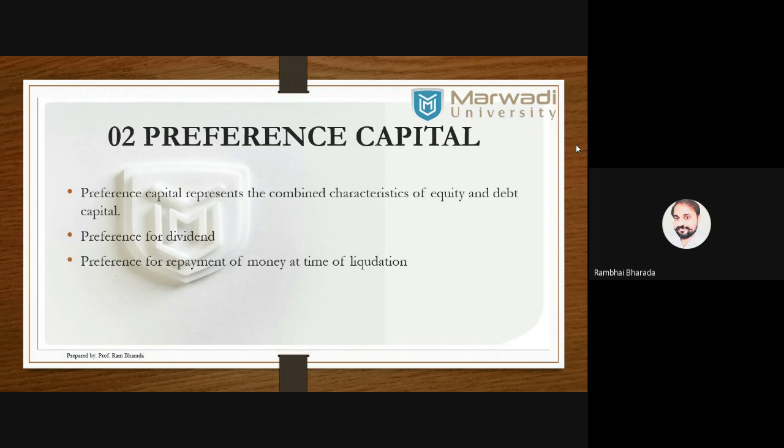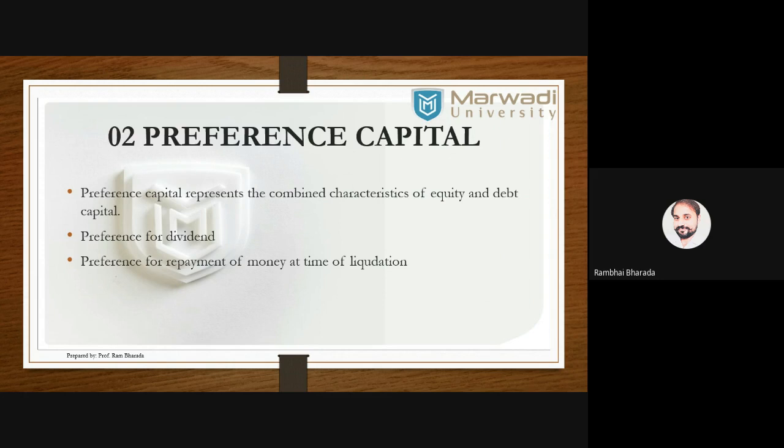Next we have preference capital. Why are they called preference? Because they have a preference in two different ways. First, they have a preference for the dividend. Whenever the company declares a dividend, the first dividend is paid to preference shareholders. And second, at the time of liquidation, the first repayment of money goes to preference shareholders. That's why they are called preference shares or preference capital.